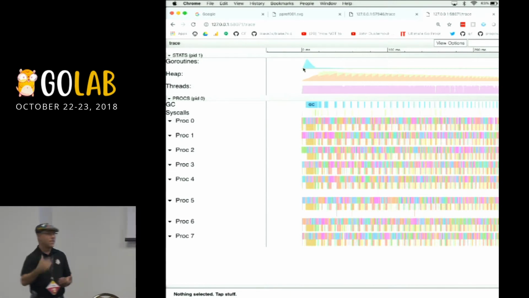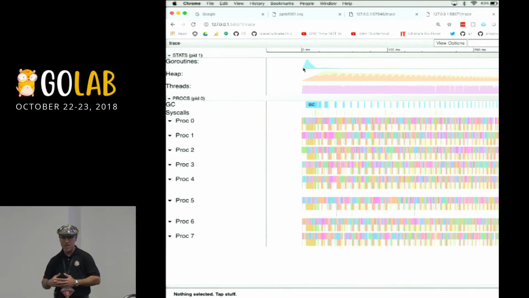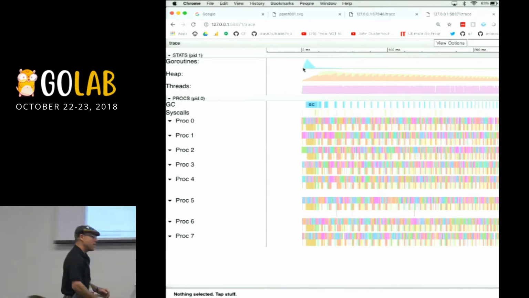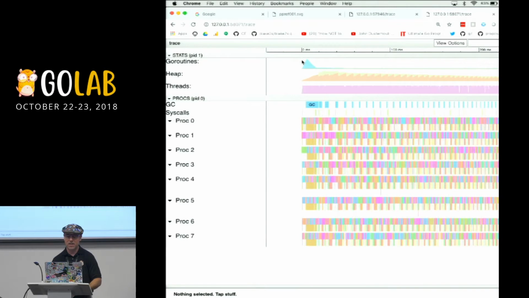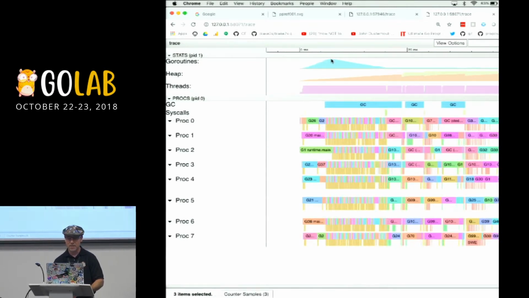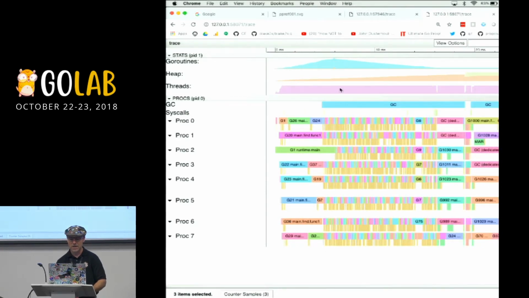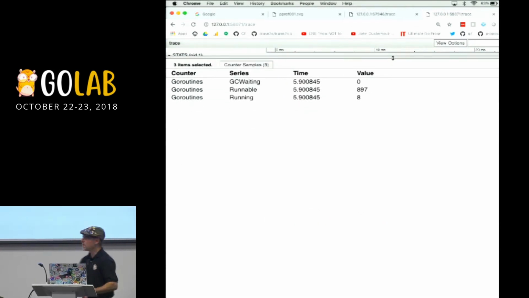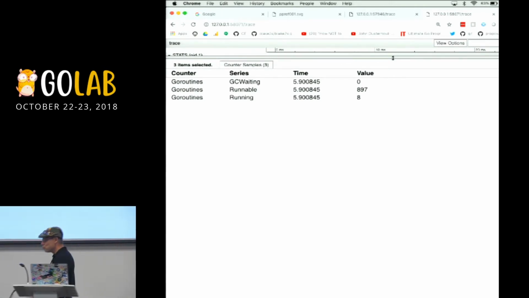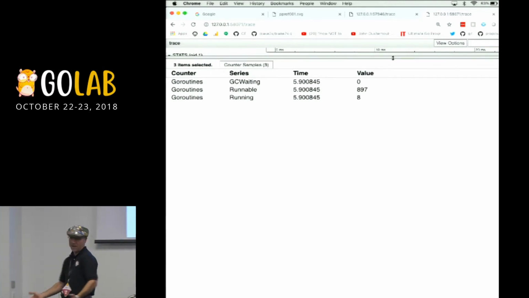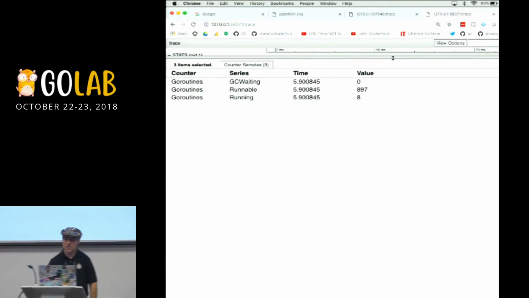What's happening? First thing you got to understand is the trace is only going to show you goroutines that are in an executing or runnable state. When goroutines go into a waiting state, they tend to just be hidden because they're not really in play. And remember, we created 1,000 goroutines here. If I try to select the top of this thing, if I can do that, it's not letting me. There we go, I got a selection there. I mean, we could see that we had, in that moment in time, 897 runnable and the 8 running, which we would expect. But suddenly, it just kind of drops off.